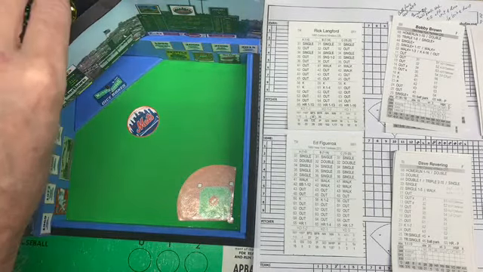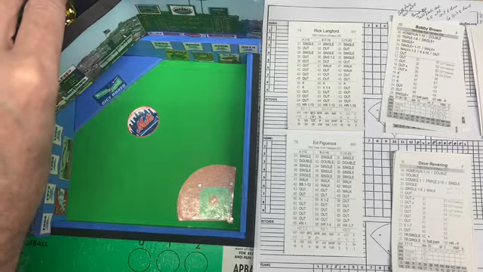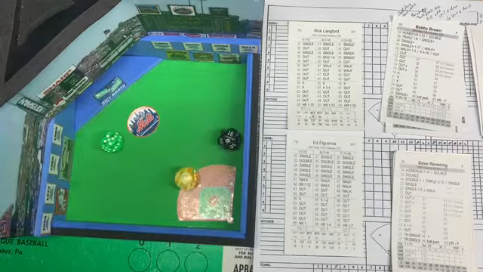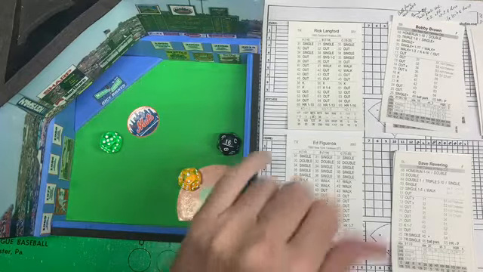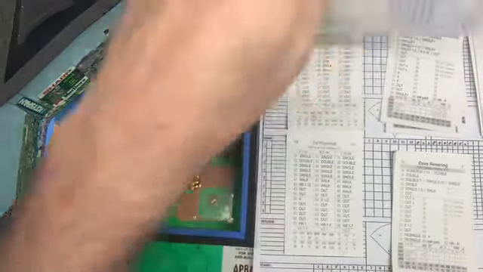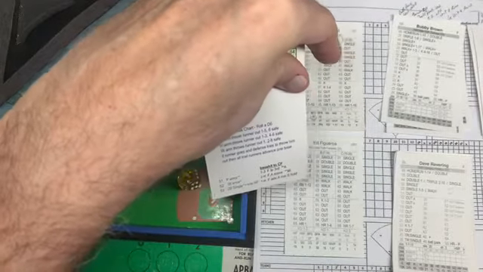Here's a pitch from Figueroa to Dave Revering. Dave Revering swings from the left side. That's a 52. That's going to be a KD check. That's too high. So we're going to pull a card real quick. I don't pull a lot of cards. It's first base error.